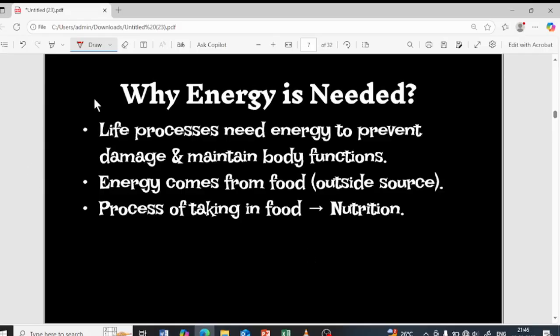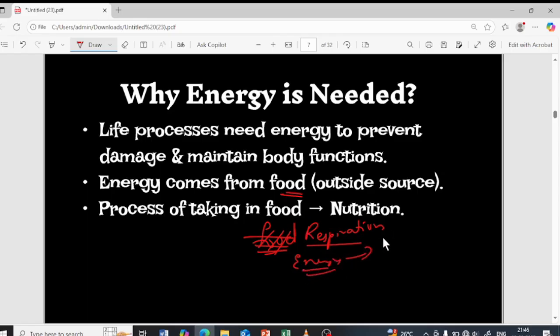Okay, why is energy needed? See, where do we get the energy from in the first place? We get the energy from the food, right? From the food we get the energy. The food will be broken down, and then by the process of respiration, which you might have learned in your previous chapters, the food will be broken down and produces what? The energy. Now why is this energy essential? This energy is essential to maintain life.